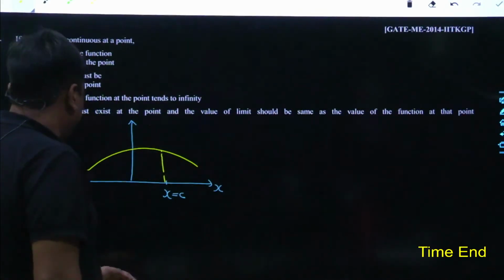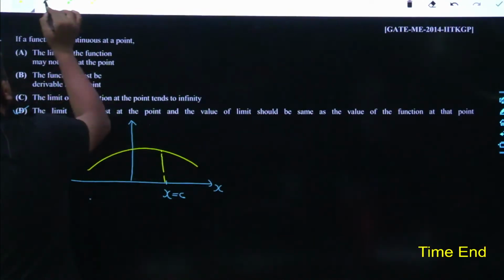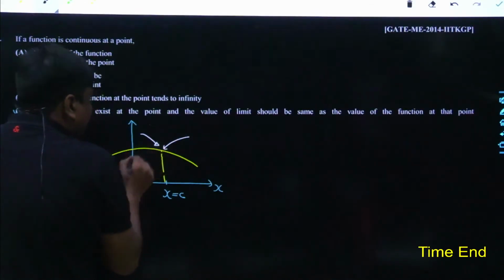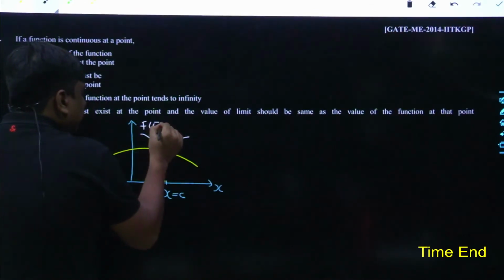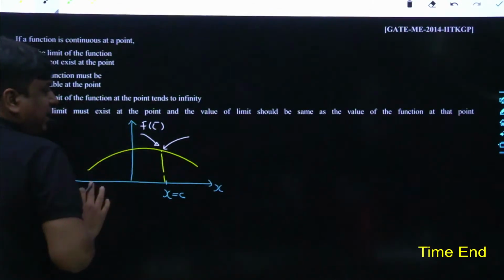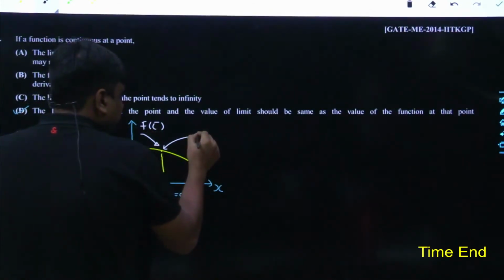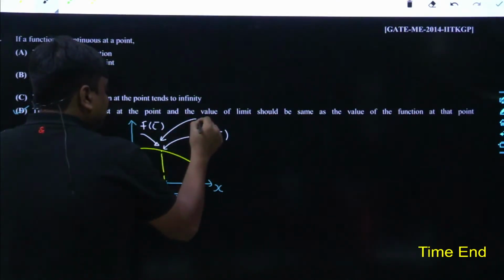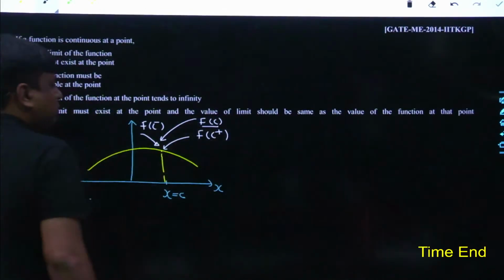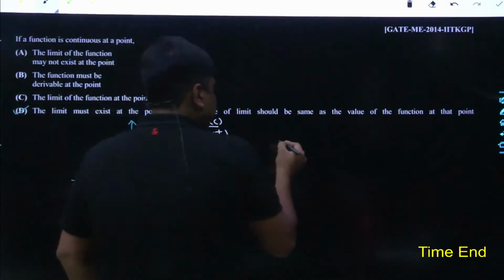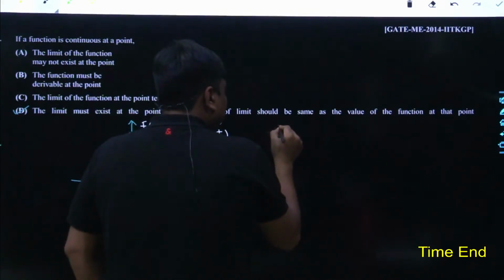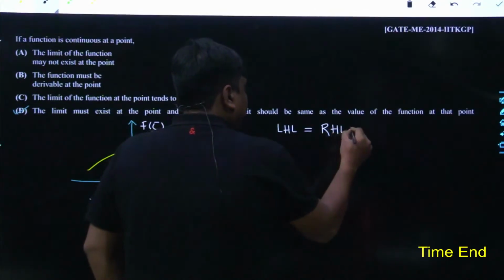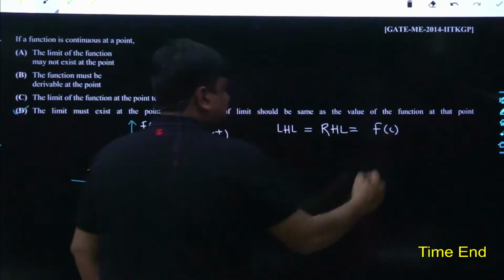But mathematically, how is it defined? Mathematically, it is defined as follows: just before x equals c, that I call the left hand limit, the value of the function is taken as f(c-). Just after x equals c, the value of the function is taken as f(c+), and it has to be the same as the value of the function at x equals c. So the limit exists at a point c, provided the left hand limit equals the right hand limit equals the value of the function at x equals c itself.